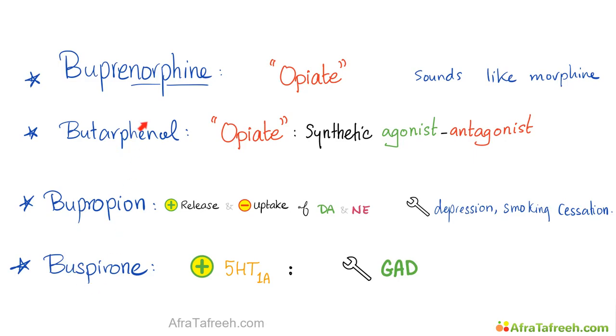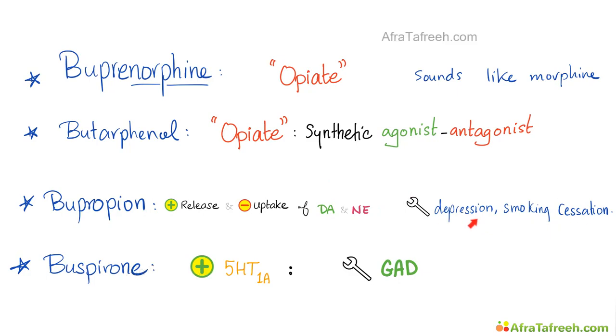Let's differentiate among some drugs that sound similar: buprenorphine, butorphanol, bupropion, and buspirone. Buprenorphine sounds like morphine. It's an opiate. Butorphanol, it's also an opiate. It's an agonist-antagonist. Bupropion increases the release and decreases the uptake of dopamine and norepinephrine, leading to increased dopamine and norepinephrine. We can use it to treat depression and smoking cessation.